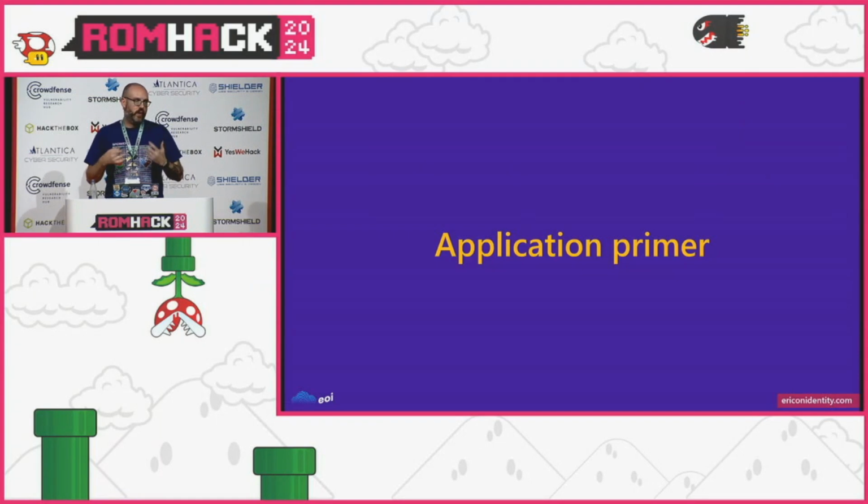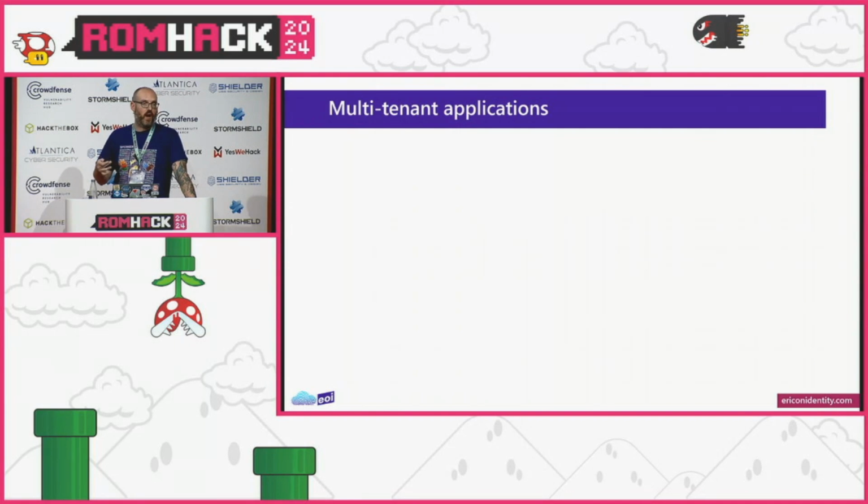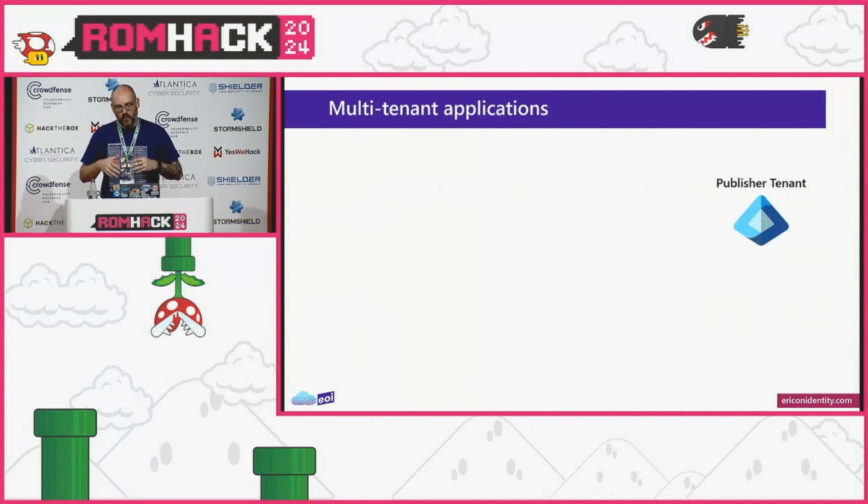And so I'm going to jump a bit deeper into applications to grasp the finding, and also to not make it a 3-minute talk. We'll talk about multi-tenant applications and how they work, because this is pivotal and critical to understand the finding and the vulnerabilities here. So we'll play pretend for a second. I'm a software developer, a publisher, and I have an Entra tenant that I use for other organizations that want to consume whatever software I'm making.